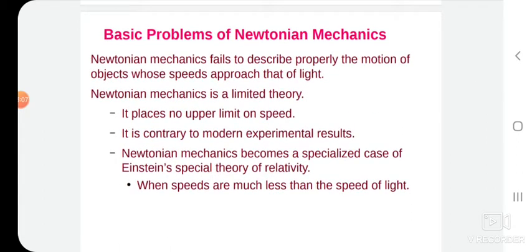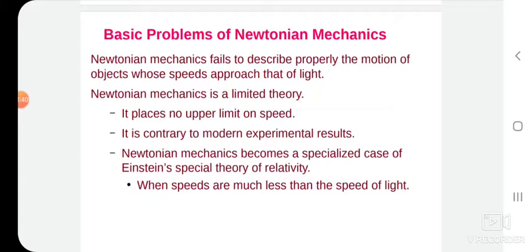Newtonian mechanics fails to describe properly the motion of objects whose speed approaches that of light. Newtonian mechanics has some limitations and is a limited theory. It places no upper limit on speed, which is contrary to modern experimental results.